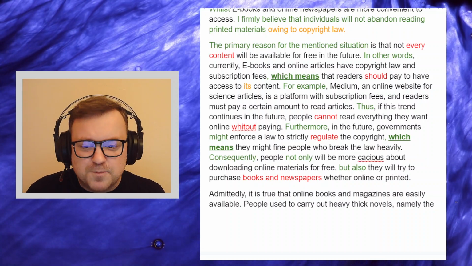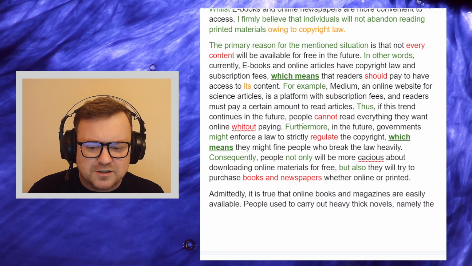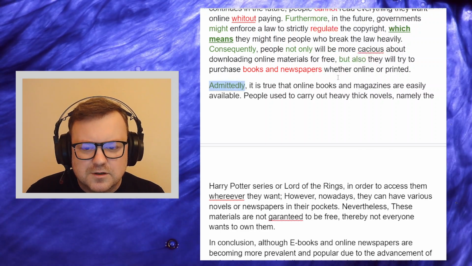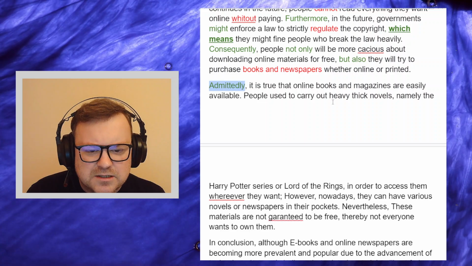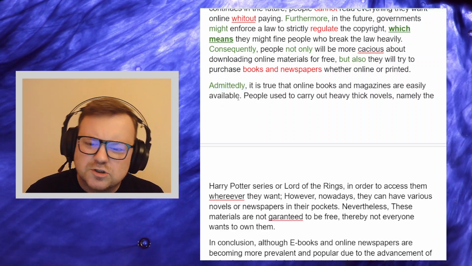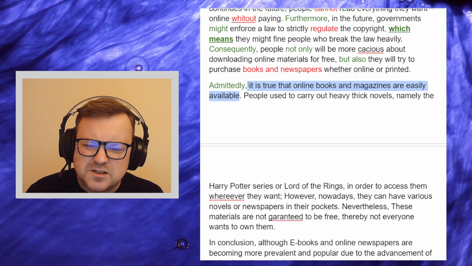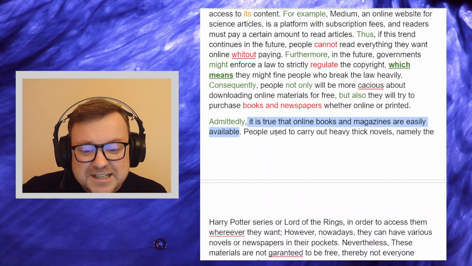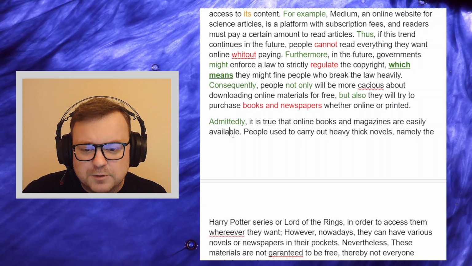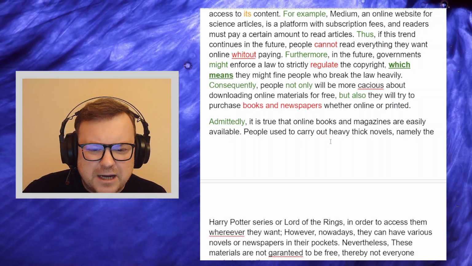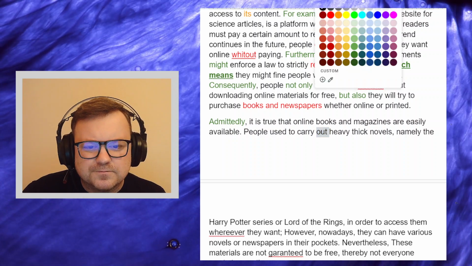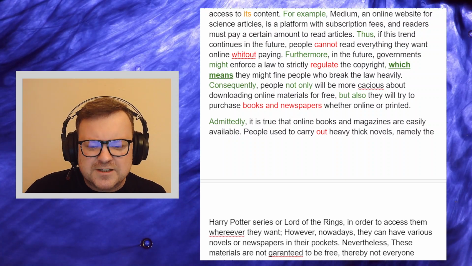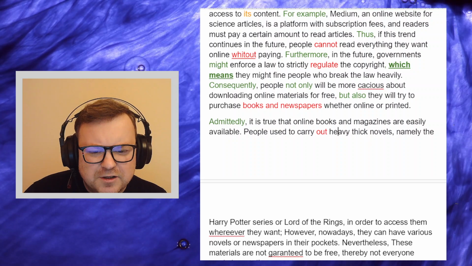But first body paragraph, amazing. Very strong stuff. Admittedly, okay. Admittedly, it is true that online books and magazines are easily available. Yeah, but this is a topic sentence. Really, I wanted it to connect more closely to the question. But okay, admittedly, it is true that online books and magazines are easily available. Yes, people used to carry out, not carry out. Carry out means like to do research or to do an investigation. People used to carry heavy, thick novels.